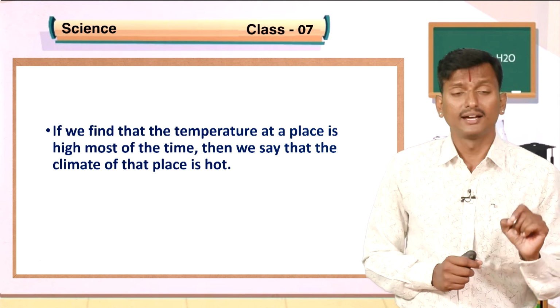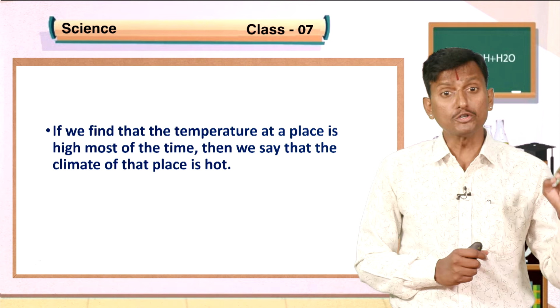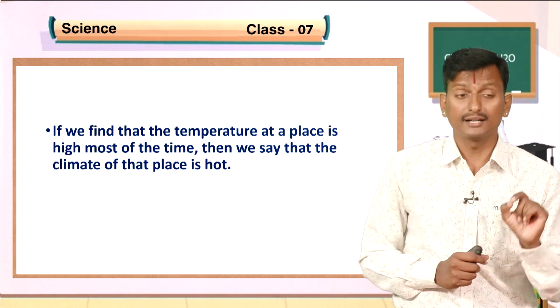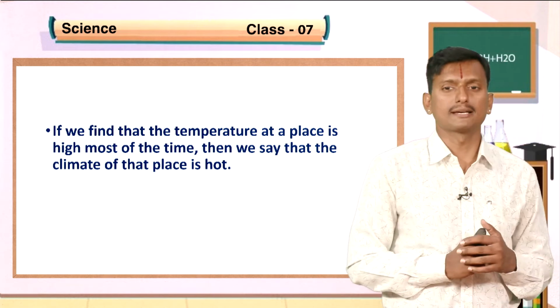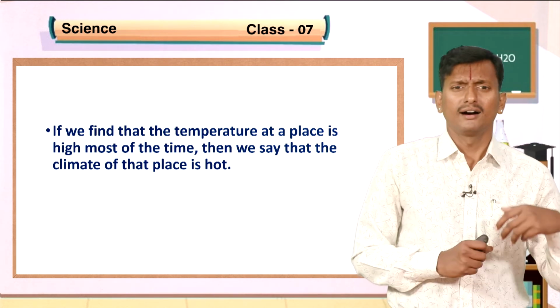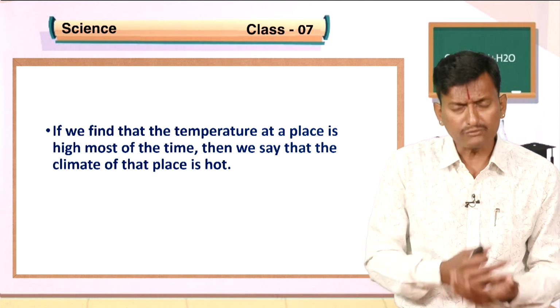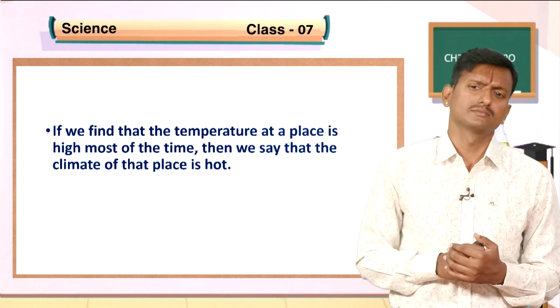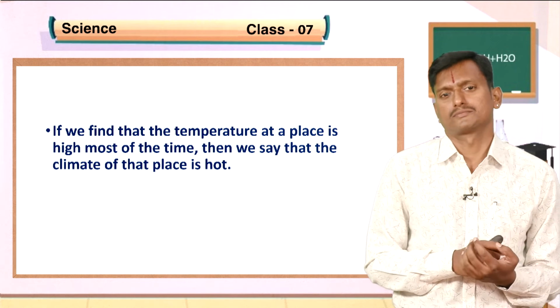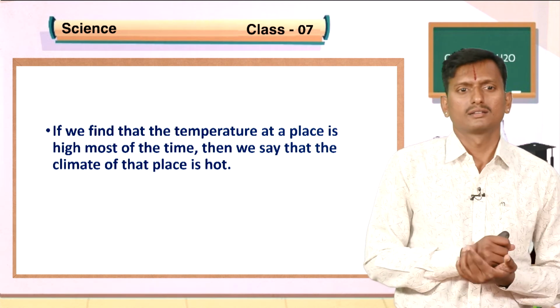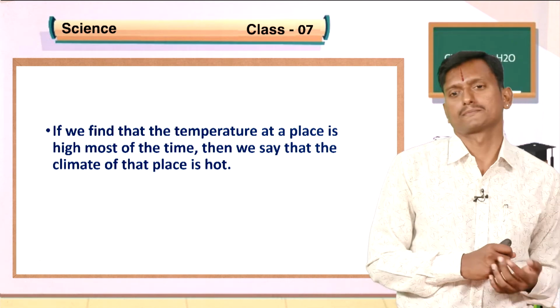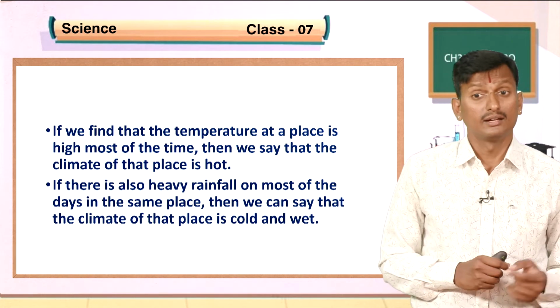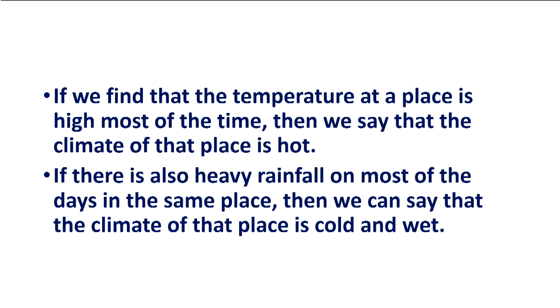If you find that the temperature at a place is high most of the time, then we say that the climate of the place is hot. Example, Rajasthan. In Rajasthan, the temperature will be high most of the time. If you go in January, February, March, April, May, like that, the weather will be hot and dry. So it is a hot climate. If there is also heavy rainfall on most of the days in the same place, then we can say that the climate of the place is cold and wet.